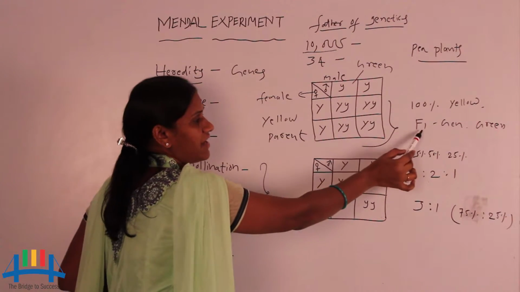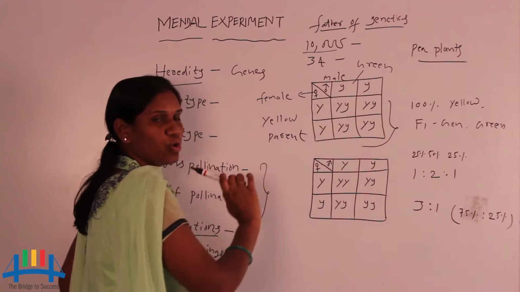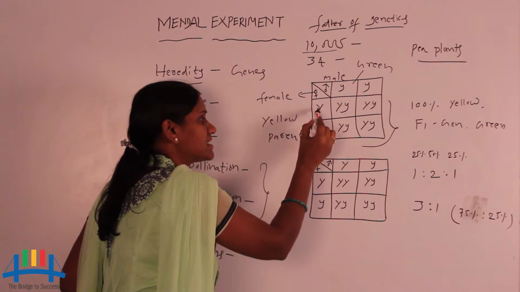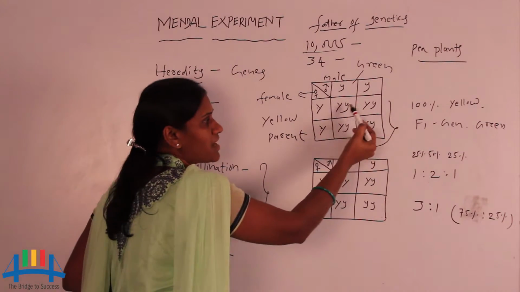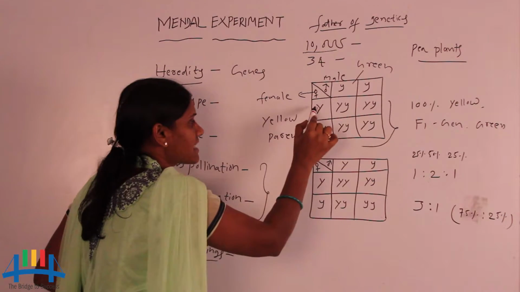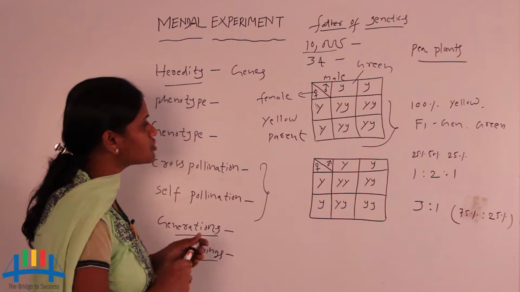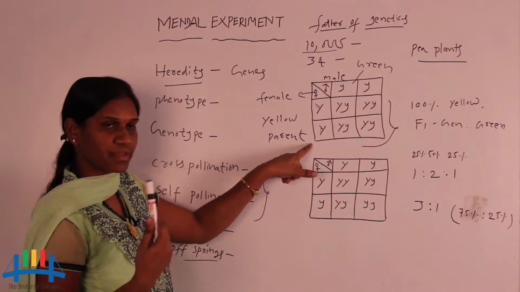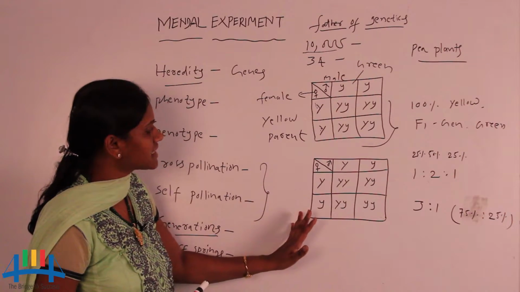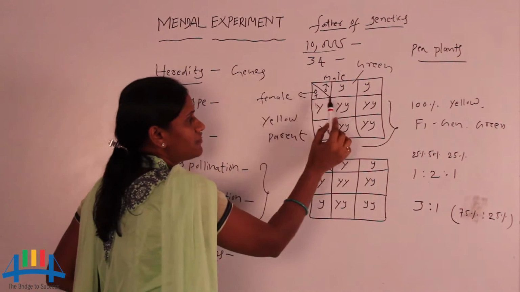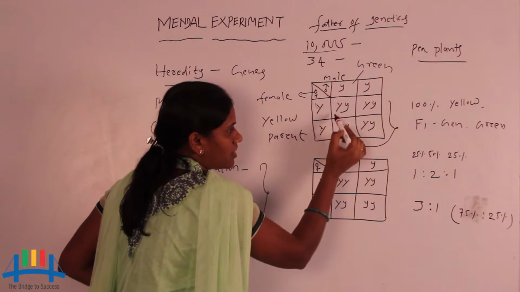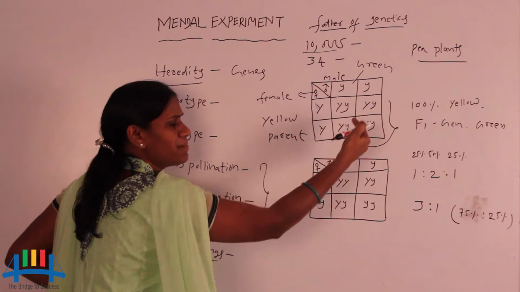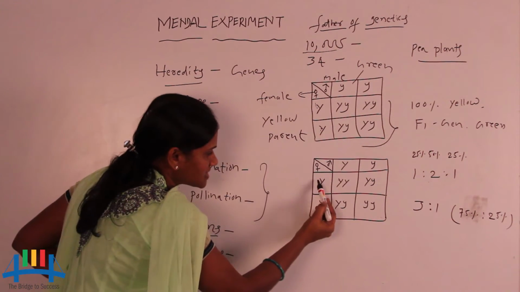In the F1 generation we observe 100% yellow seeds. Here the capital Y is always dominant compared to the small y. Small y shows the green color seeds, and capital Y shows the yellow color seeds. So in the first generation we observe 100% yellow color seeds. Next is the second generation. The F1 generation is Yy, capital Y and small y. When we take self pollination, where the same plants are involved in the fertilization, it is self pollination.